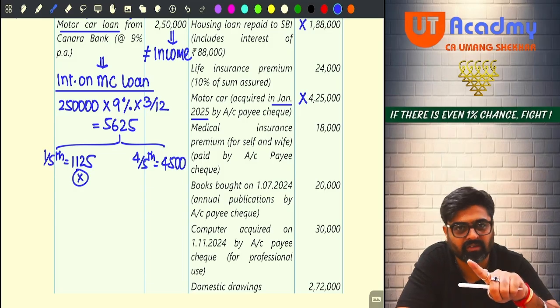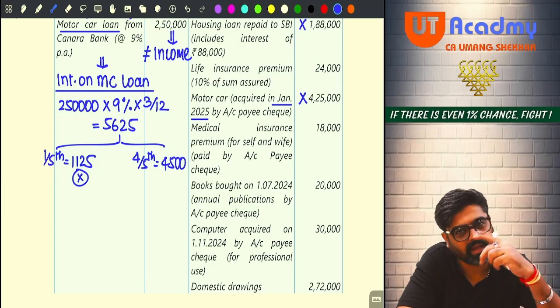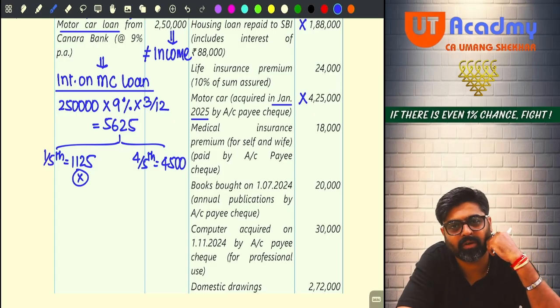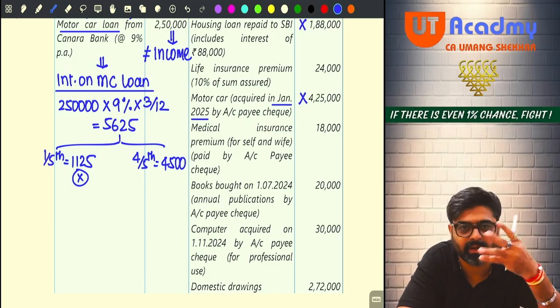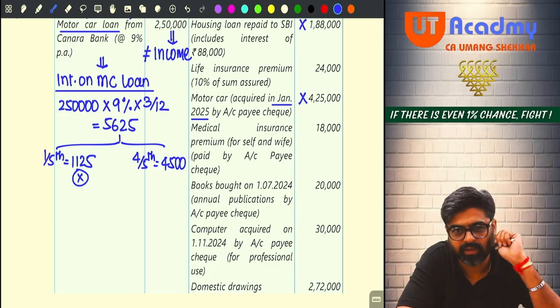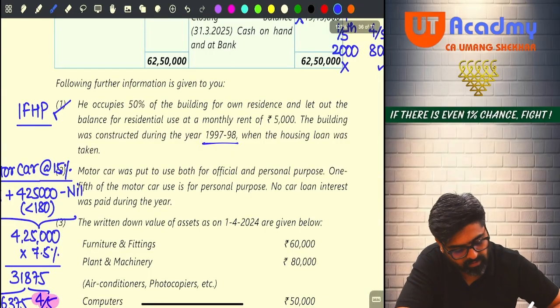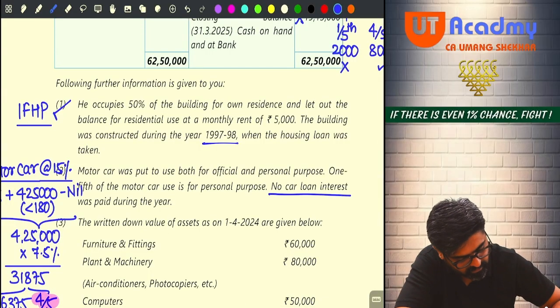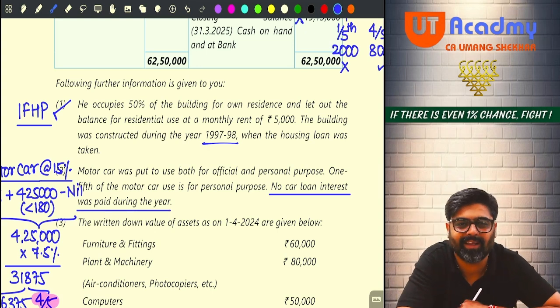Even if it is your business related expense, even if it was allowable, we cannot allow you as a deduction in this year because it is still unpaid. So the year in which you pay, in that year you can claim this deduction, but not in this year. See, if I would have been your examiner, I would not have given you this last sentence.